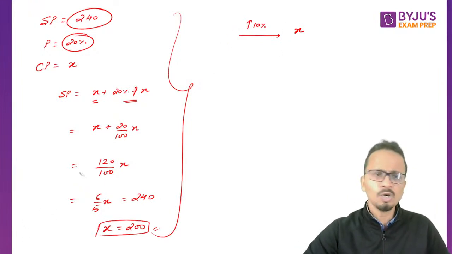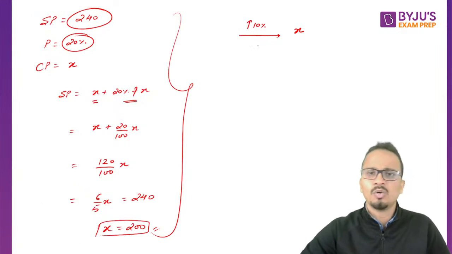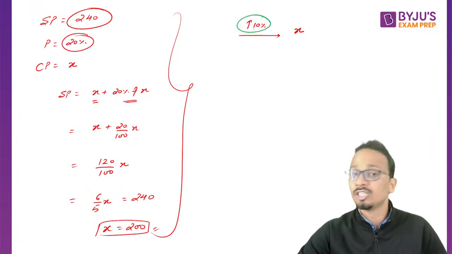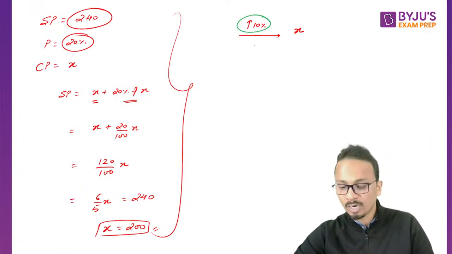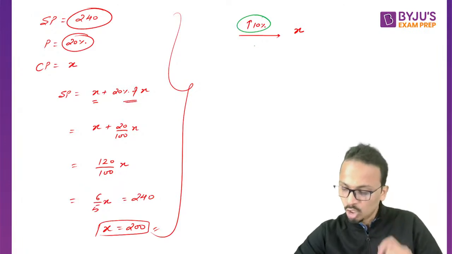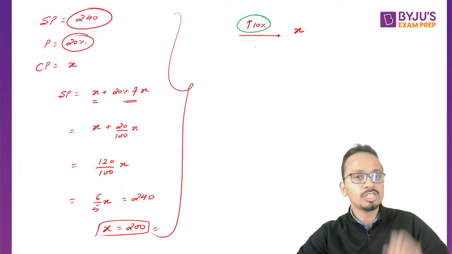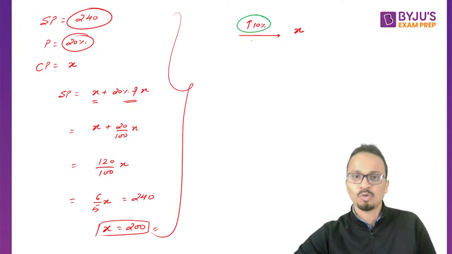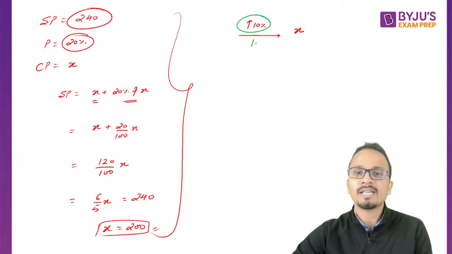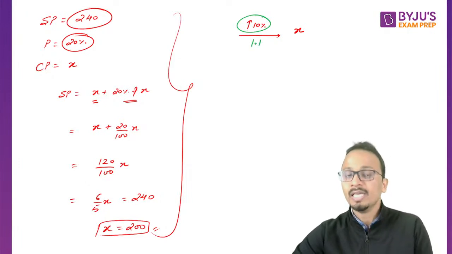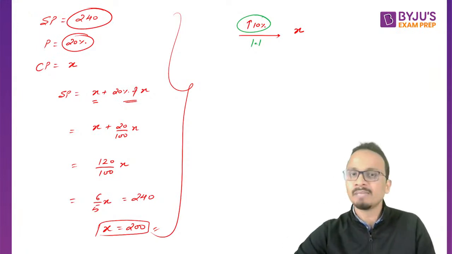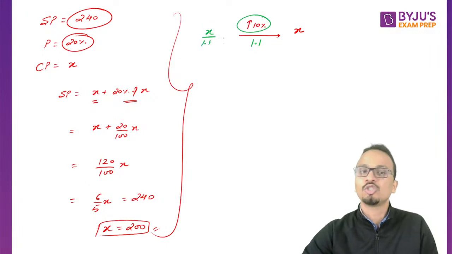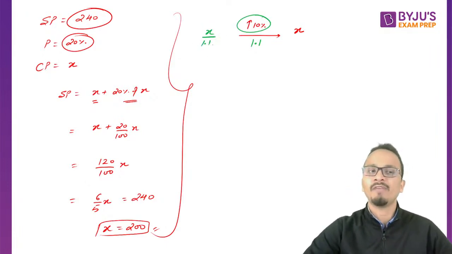Now just look at what has been done. Here a 10% increase has been done. Whenever there is an increase, what will the factor be? It will be greater than 1. No Kush, today's class is not about percentages. I'm just telling you one of the ways in which you can increase your score. So for a 10% increase, what will the factor be? 1.1. Going from initial to final value we multiply by 1.1, but to come from final to initial we divide by 1.1. So the initial value will be x divided by 1.1.